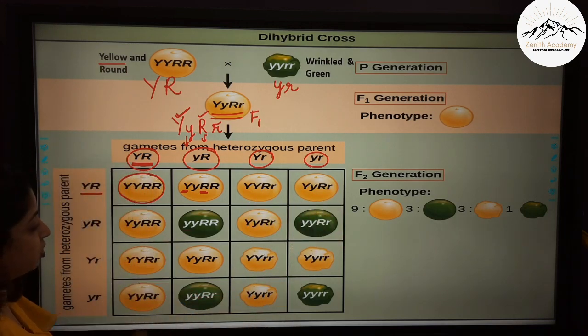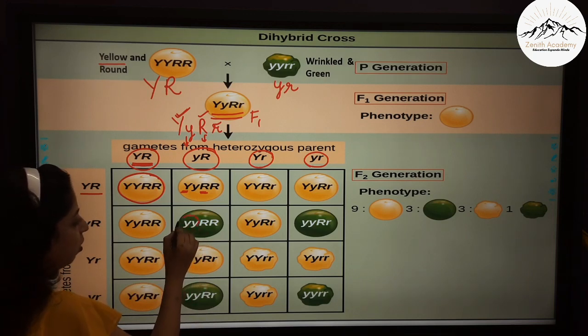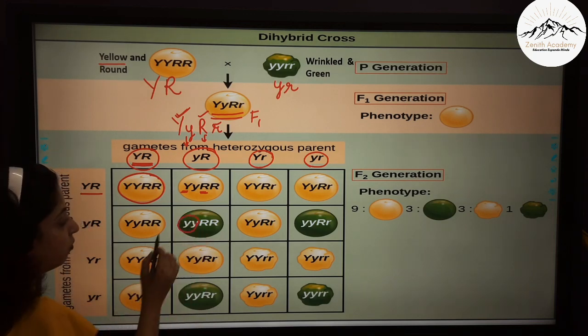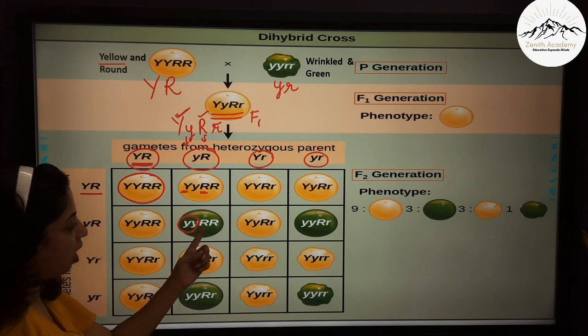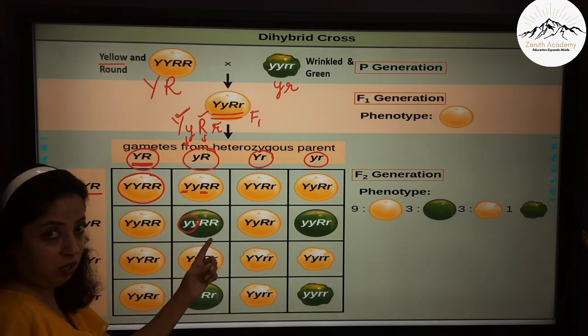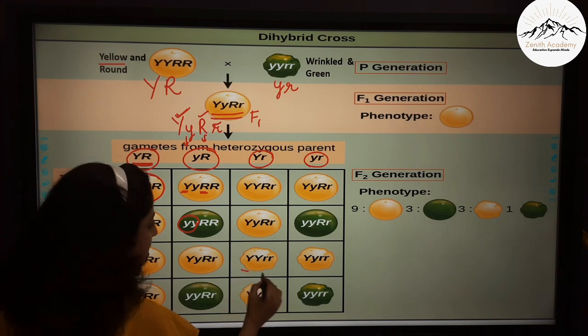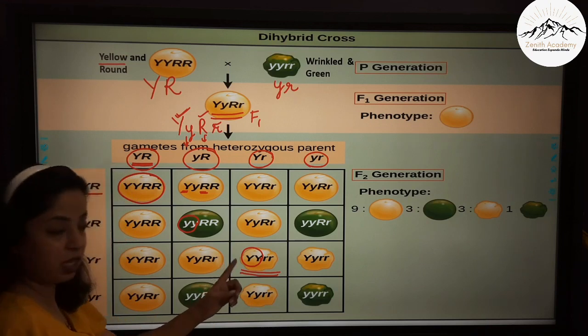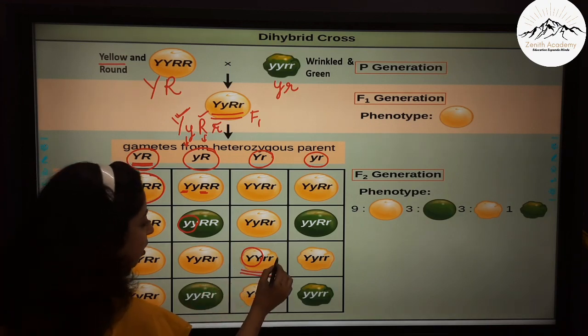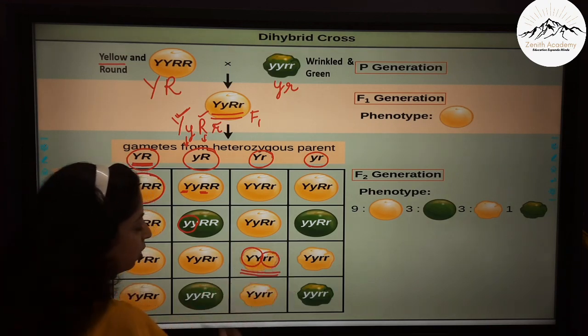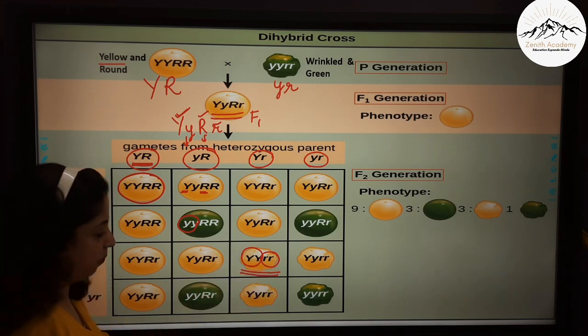But here if you see that in the color, both are recessive. So it will show green color, and in the shape R is dominant, so you will see round. Now in this, if you see, color is yellow only, because Y is dominant, but here you can see both of them are small, so the shape is wrinkled.